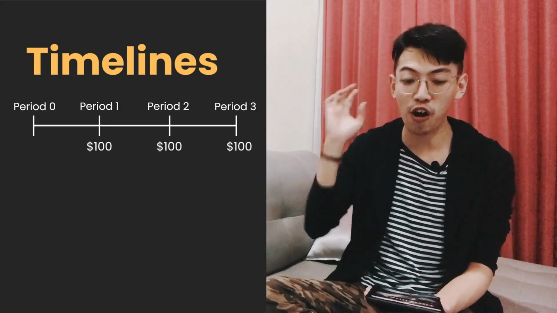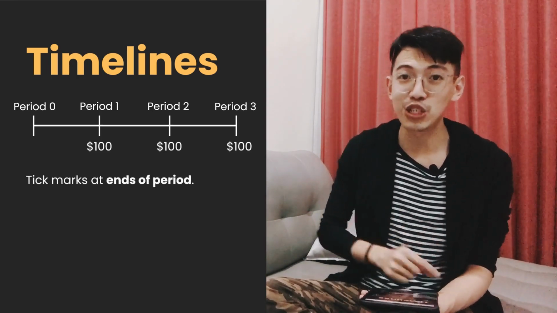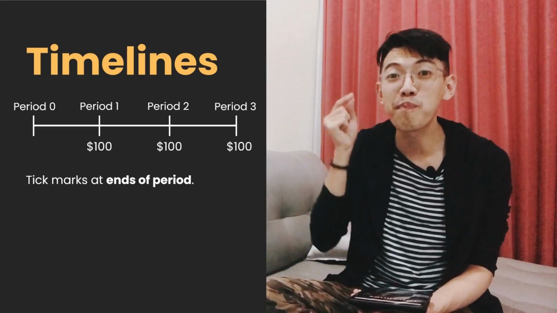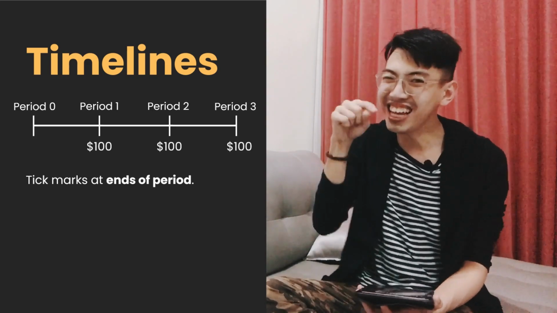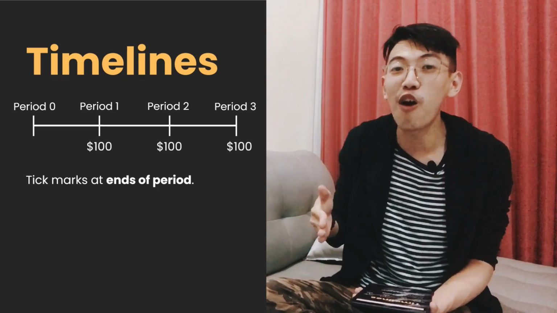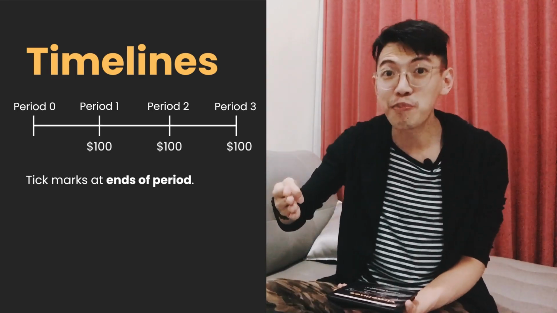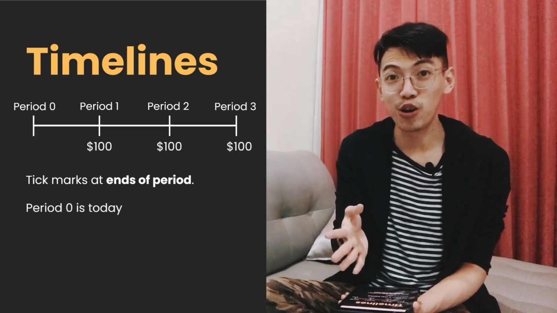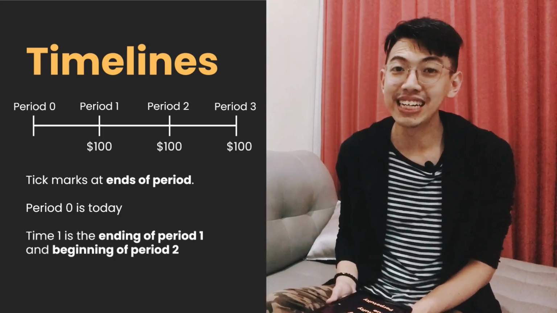This is the example of timelines. Tick marks at the end of period. So tick in period 1 means the end of period 1 or the beginning of period 2. Tick in period 2 means the end of period 2 or the beginning of period 3. Tick in period 3 means the end of period 3 or the beginning of period 4. How about period 0? Period 0 is today. Do you get the idea?